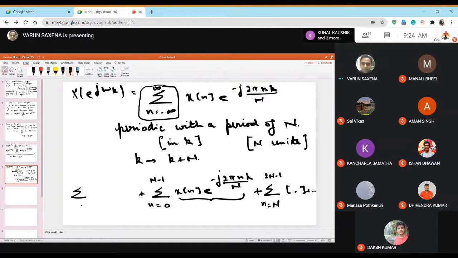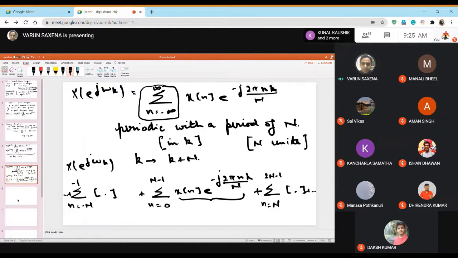On the other side, I'll write a summation that starts from n equal to minus N and goes to minus 1, and then you have plus dot dot dot. So basically what I have done is decompose the summation and write x[n] e to the power minus j omega k in sums of N units, because we're talking of periodicity after N samples.